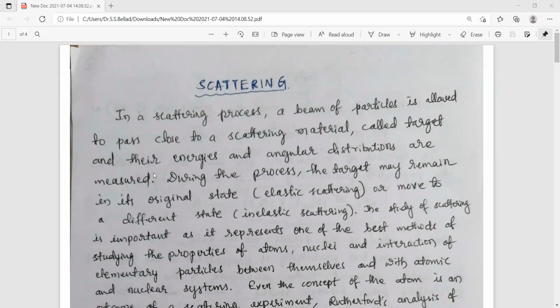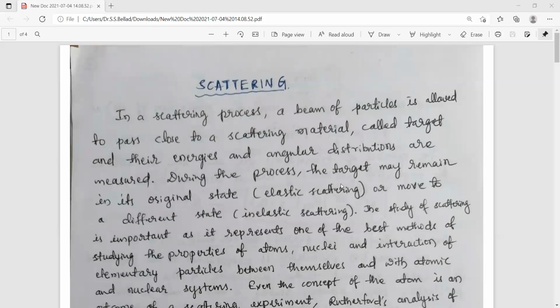So it is a process where a beam of particles will be coming close to a target material, or the scatterer called the target, and their energies and angular distributions are measured after scattering.